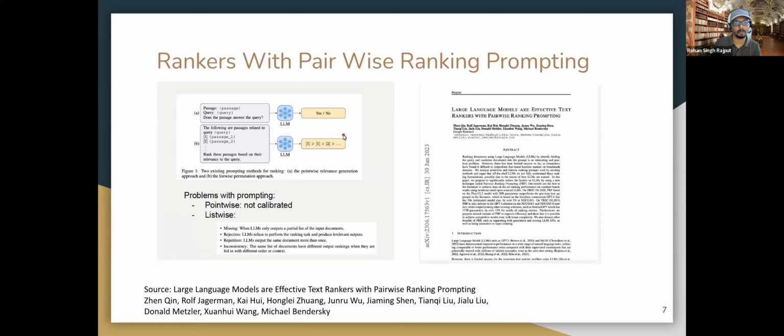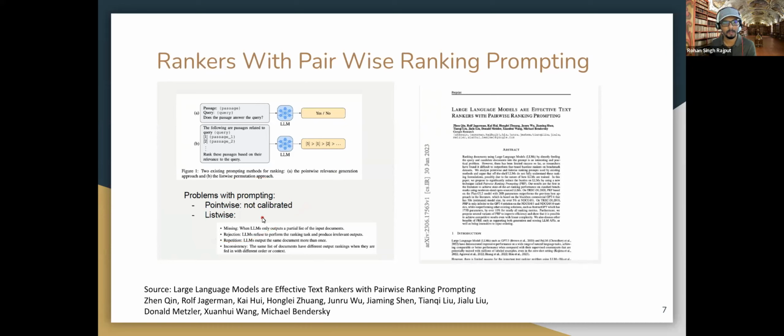And the system will say yes or no. For the next one, you can say, okay, I have these five options for this user, and out of these five options, give me the ranking on which movie you would want to recommend to this user, right? And the LLM system can generate this ranking for us, which helps us recommend to our user, right? There are some problems in this approach.